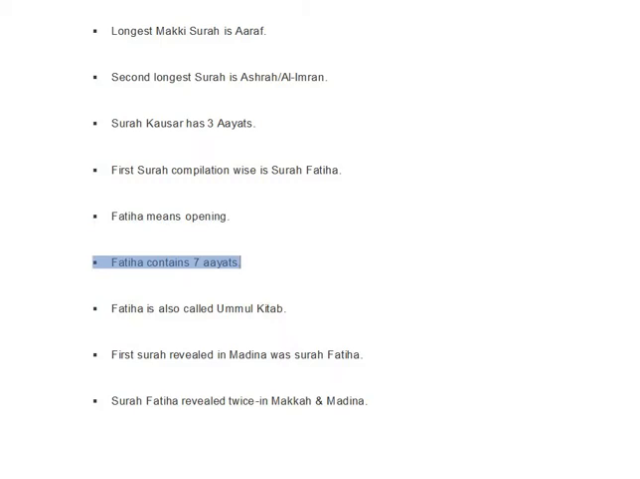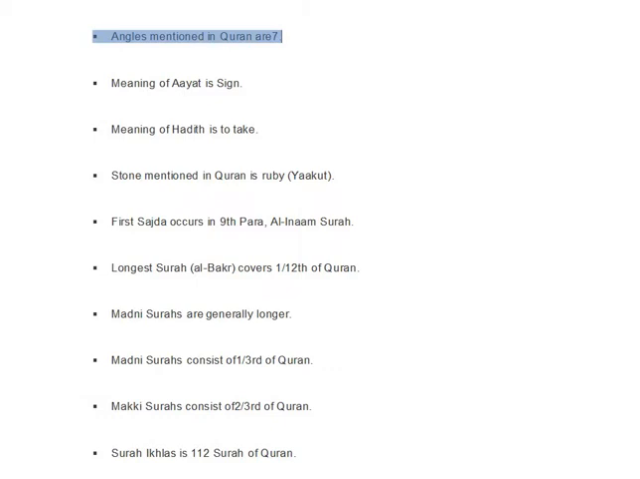Fatiha contains 7 ayats. Fatiha is also called Kitab. The first surah revealed in Medina was Surah Fatiha. Surah Fatiha was revealed twice, in Makkah and Medina. Angels mentioned in Quran are 7. The meaning of ayat is sign. The meaning of hadith is to take. The stone mentioned in Quran is ruby, yaqut.